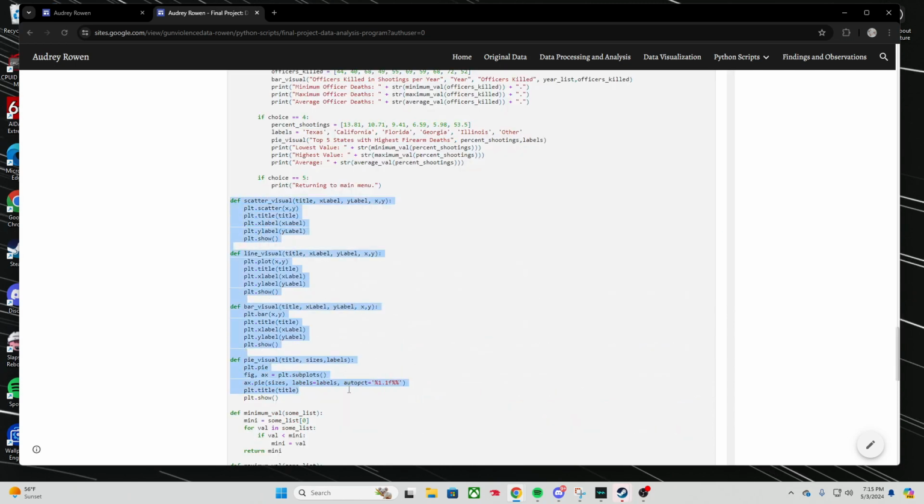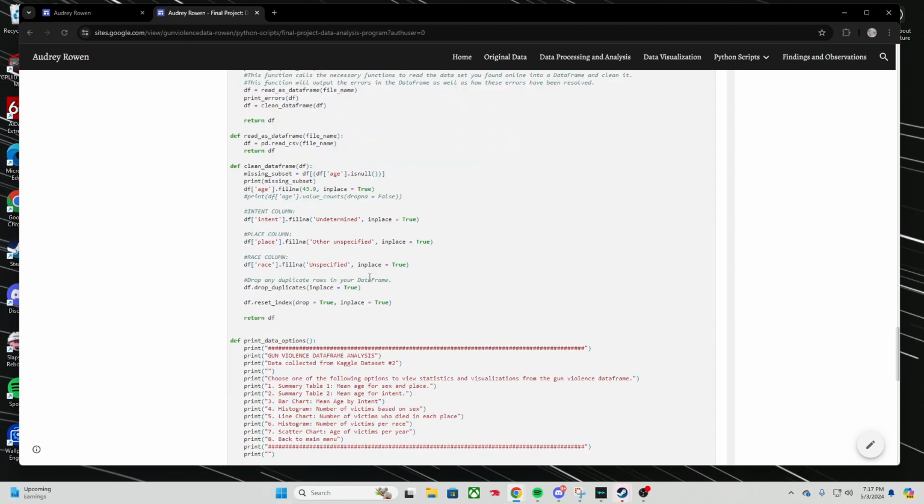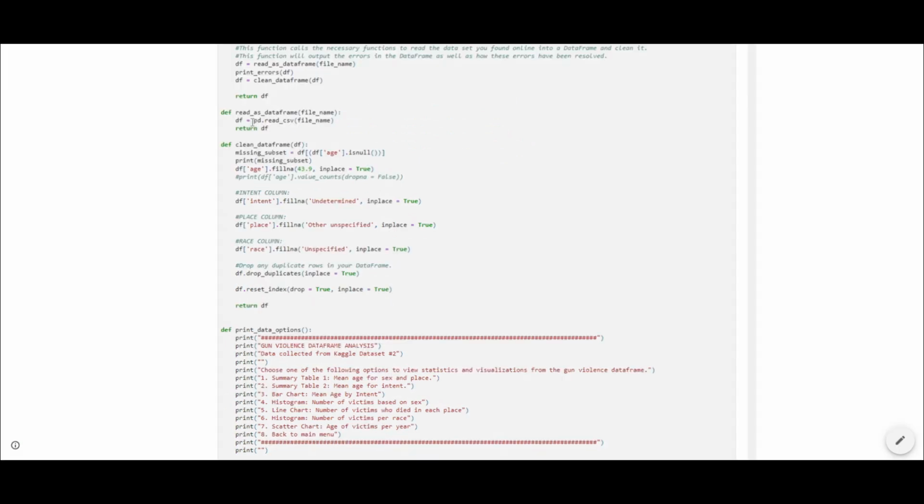Here's an example of the plot functions. They're very vague so that we can call it within any data or list. One of the most helpful and impactful sources within this program is our second data set. And we're using that data set as a data frame within Python.